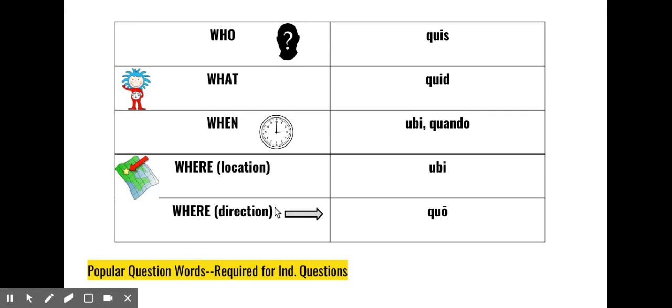And this is one of the hallmarks of an indirect question that lets you know that that's exactly what you're dealing with. These question words are ones that we've gathered before throughout the year, so this is really just replicating that list again. Who, what, when, where, or the other where. Quis, quid, ubi, quando, ubi, quo.